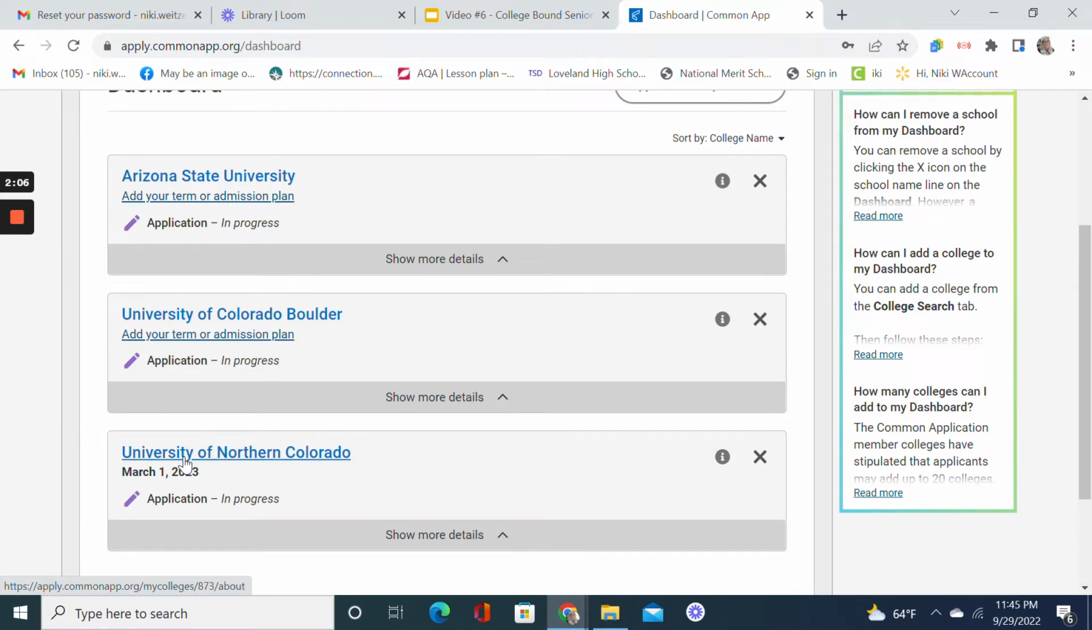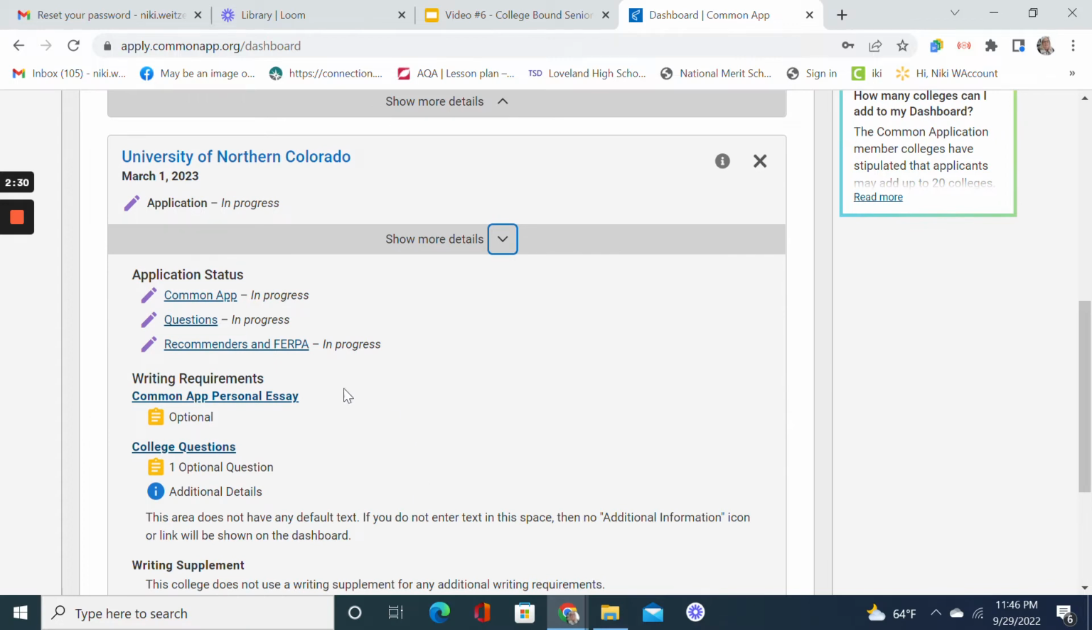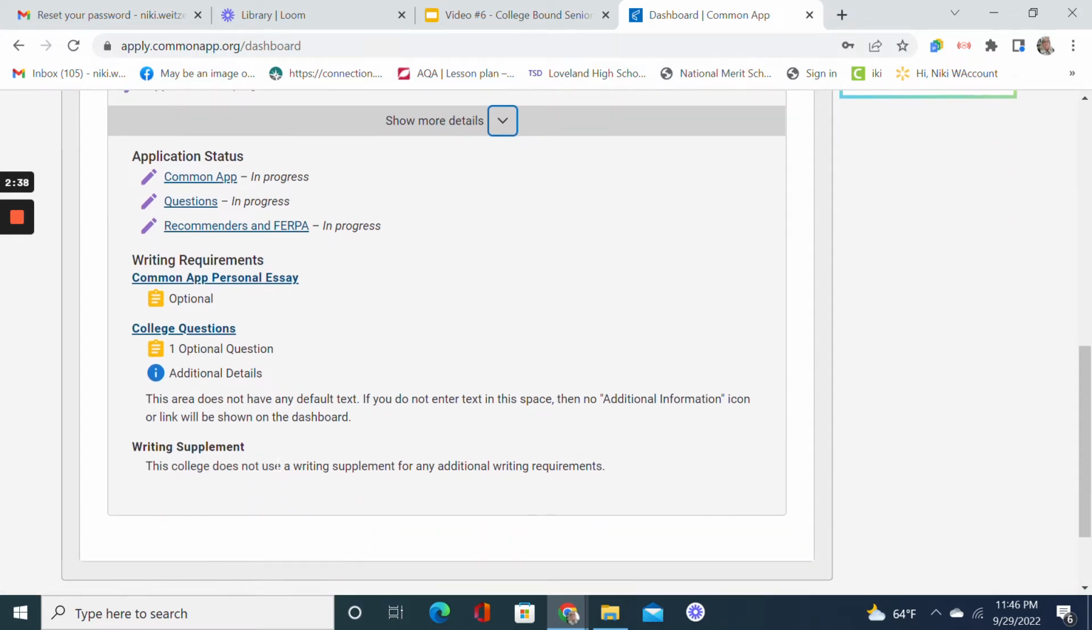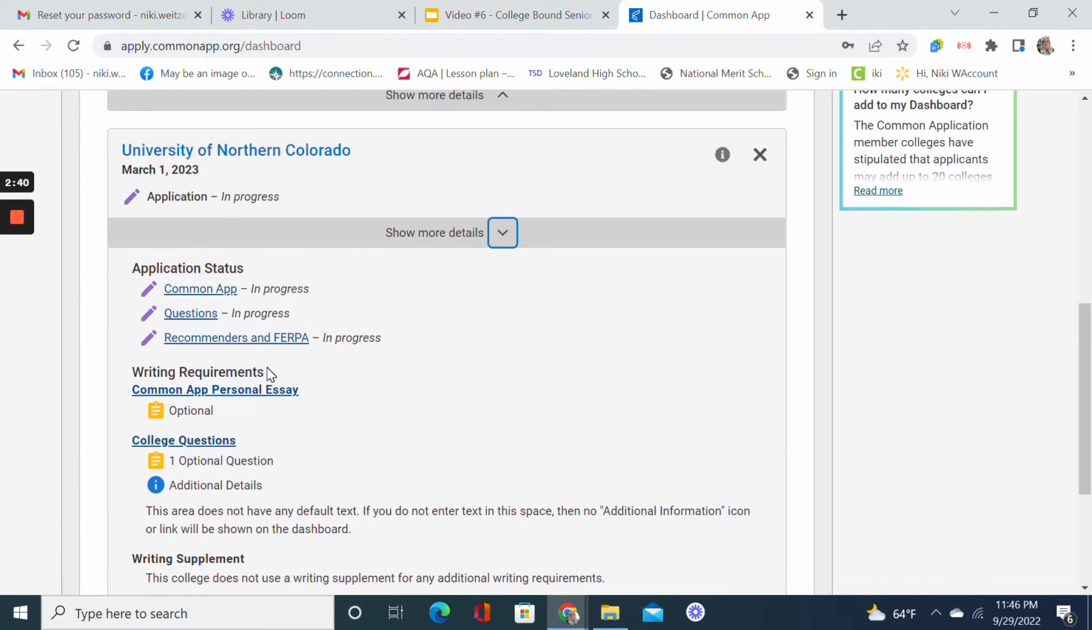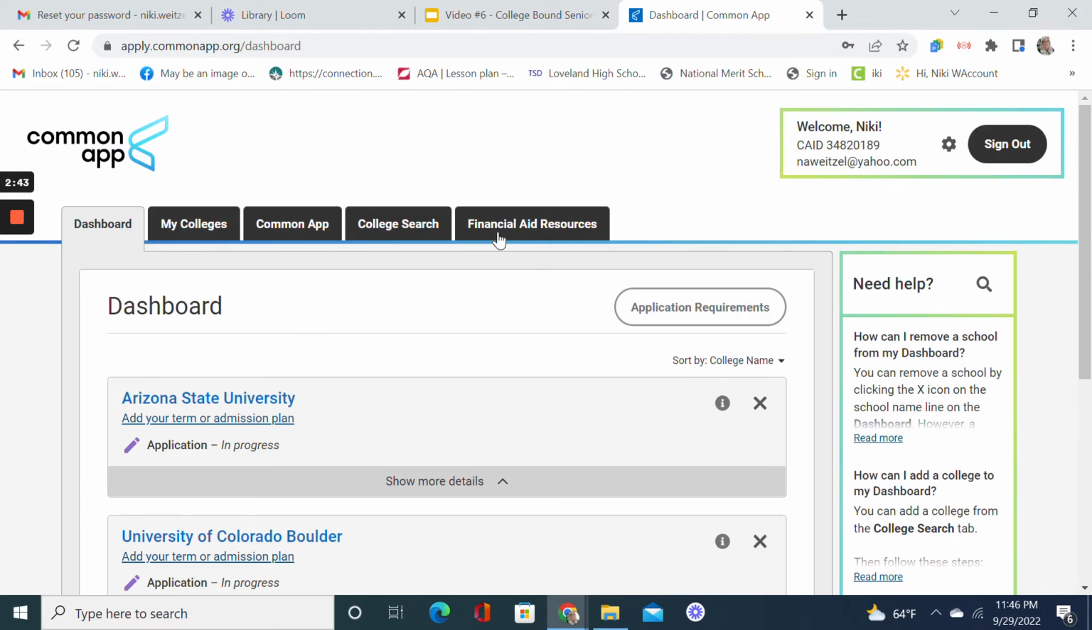You'll see here for the University of Northern Colorado, I've already indicated that I want to start in fall of 2023, and I'm applying regular decision. So in that case, my application deadline to them is March 1st, 2023. Now you're not going to wait that long, but at least you know what the absolute deadline is. And if I click on this show more details, it will tell me exactly what's required for each college and where I am. So if I had something completed, it would mark here that it was completed. This one tells me that I don't have to do a whole lot for the University of Colorado.